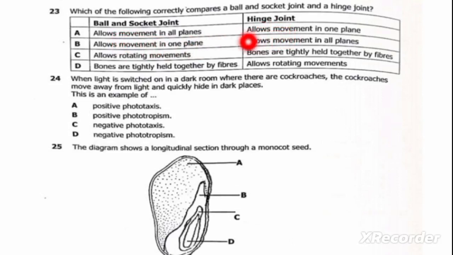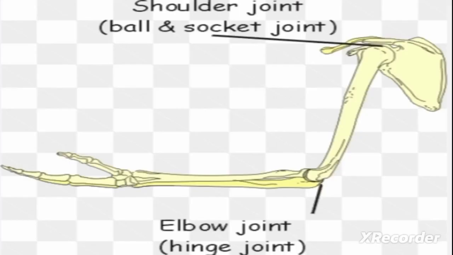According to the answers given here, they are talking about the kinds of movements these two joints make. We need to understand that the ball and socket joint is found on the shoulder, and it is also called the shoulder joint.